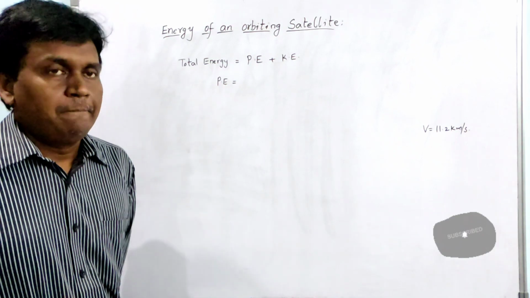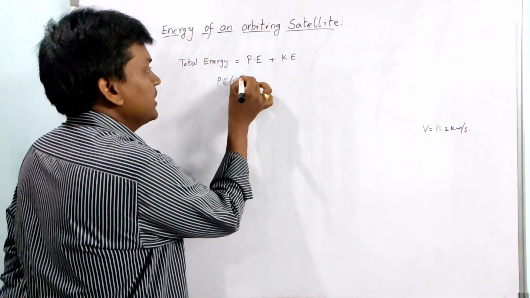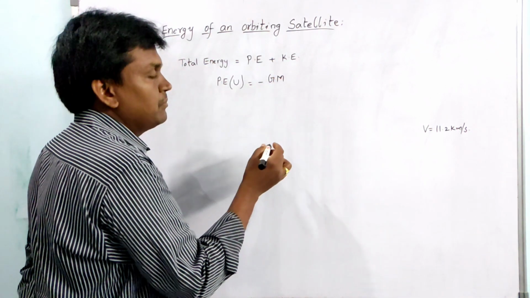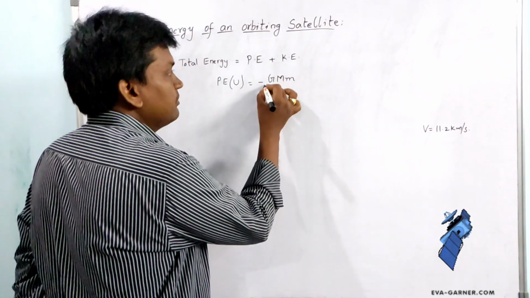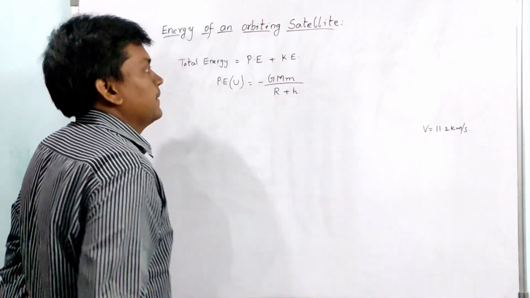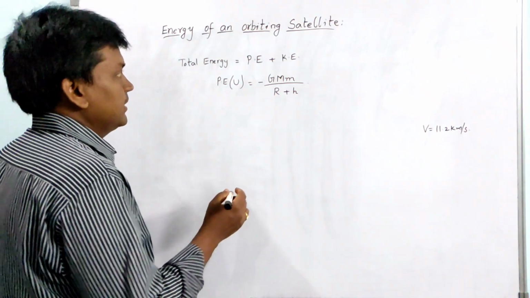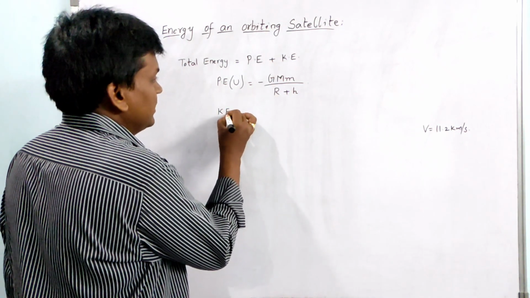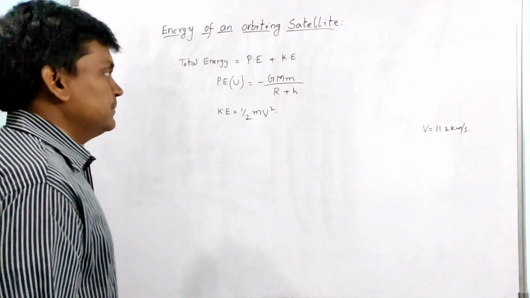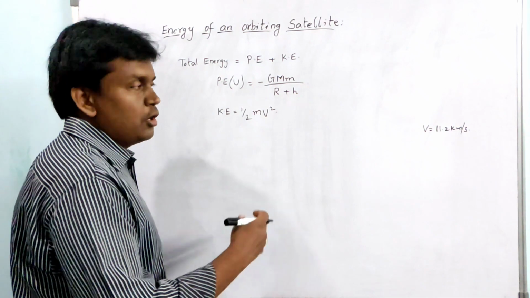So first, let us see what the potential energy of the satellite orbiting around the planet is. As it is the gravitational potential energy, U equals minus G capital M small m by R plus h, where M is the mass of the earth, m is the mass of the satellite, R is the radius of the earth and h is the height. Next, the kinetic energy KE equals half m v square, where m is the mass of the satellite and v is the velocity of the orbiting satellite.